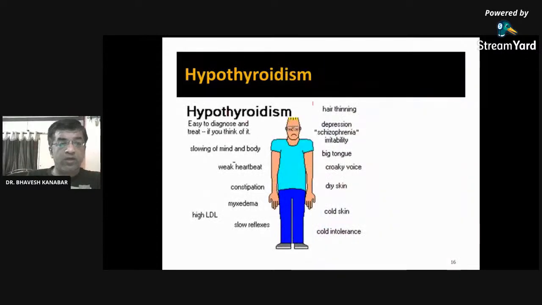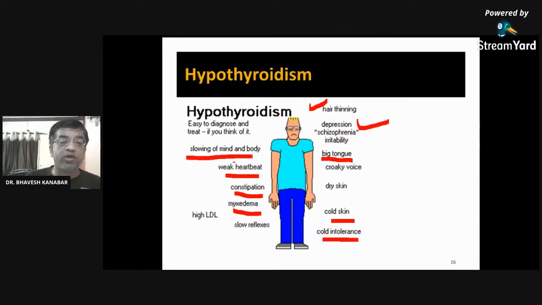So hypothyroidism again: hair thinning, depression, schizophrenia, irritability, big tongue. In hypothyroidism, the body will become large. In hyperthyroidism, the body will be small. Remember like that. So in hypothyroidism, there will be obesity, constipation, myxedema, cold skin, cold intolerance, weak heartbeat, slowing of the mind and body, so there is decreased mental sensation.